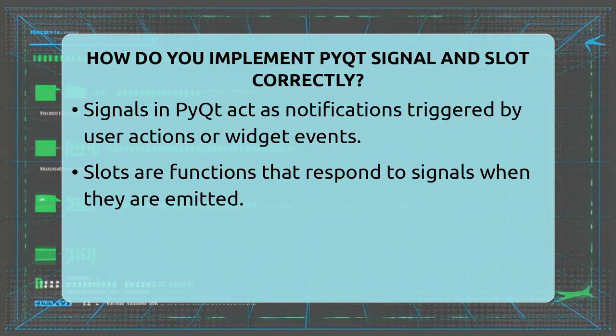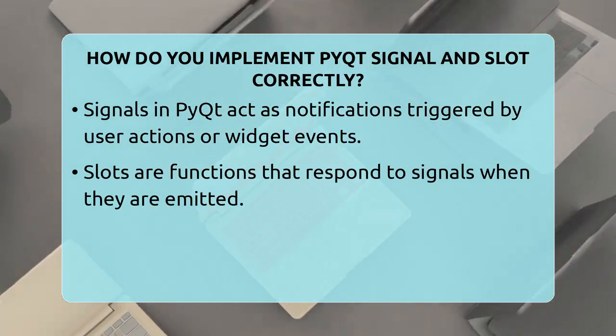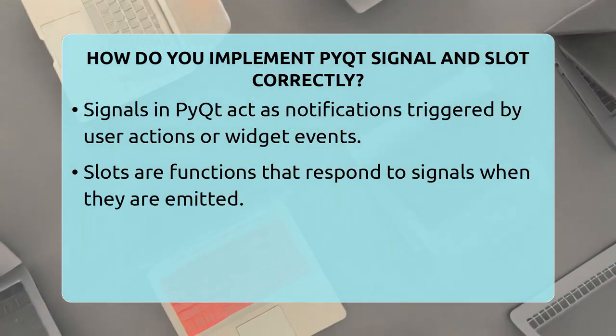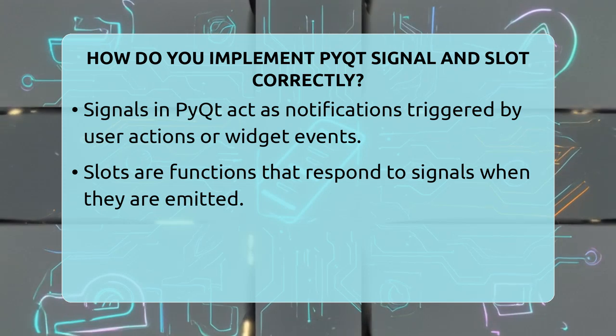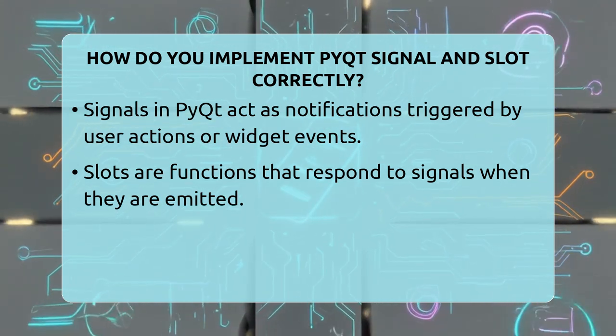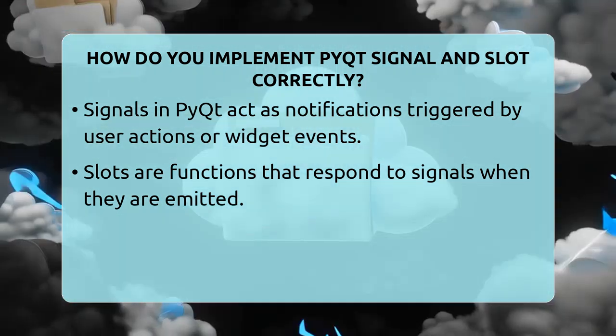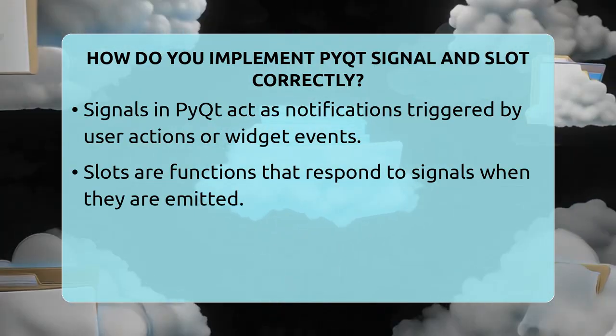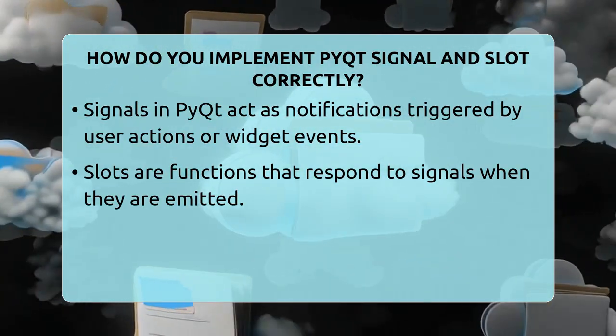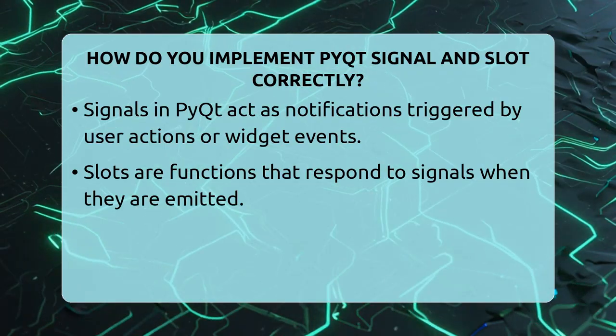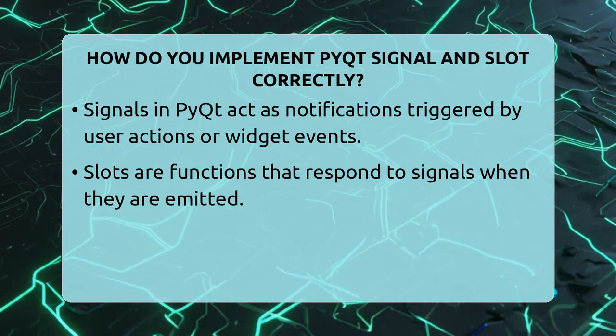In PyQt, signals are like notifications that tell your program something has happened. For example, when you press a button, it emits a clicked signal. Slots are functions that respond to these signals. When a signal is emitted, the connected slot runs. This setup keeps your code organized and easy to manage.